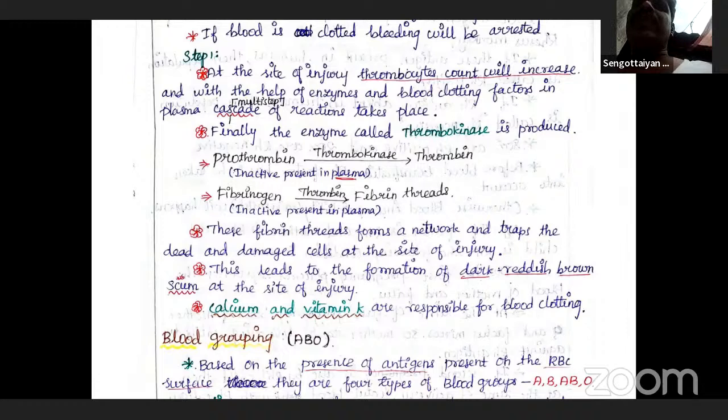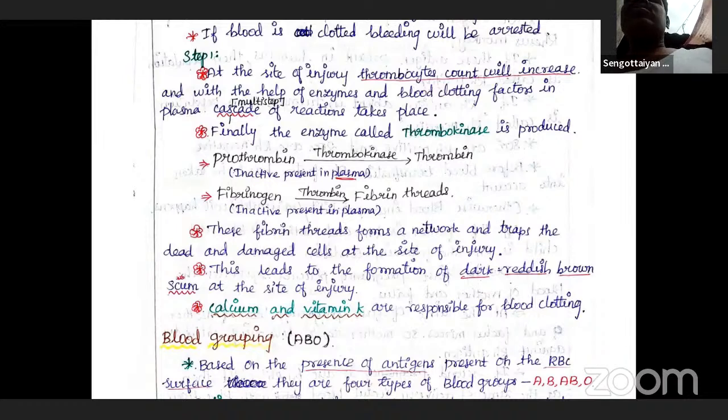So after fibrin conversion, it undergoes the polymerization process and forms the fibrin thread, which traps the RBCs, platelet factors, and plasma to form the clot.